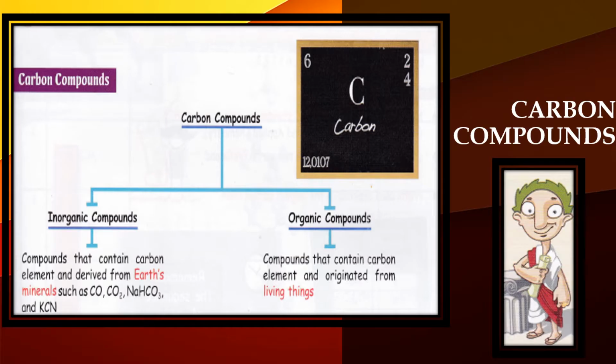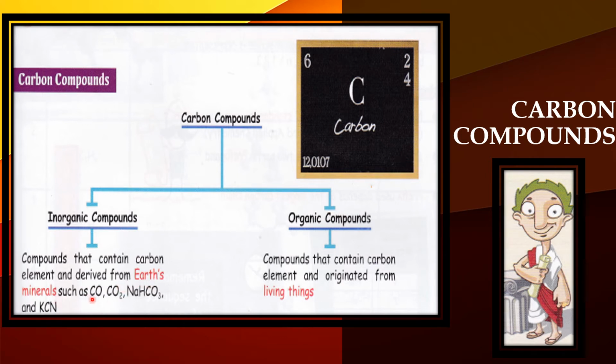Okay, let's see. So what is a carbon compound? Carbon compounds we will divide into two groups, organic compounds and inorganic compounds. When we say carbon compounds, it means that the main element in these compounds is carbon. So what is an inorganic compound? Compounds that contain carbon elements and derive from earth minerals.